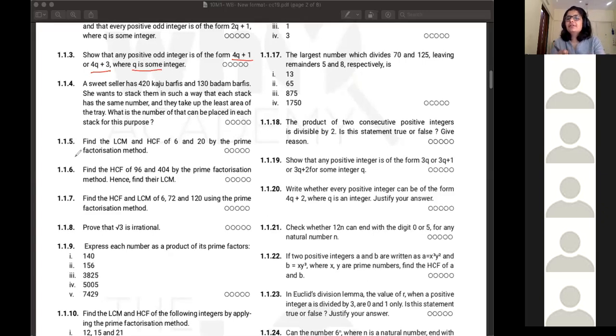What is the difference between odd integers and even integers, or odd numbers and even numbers? Yeah.